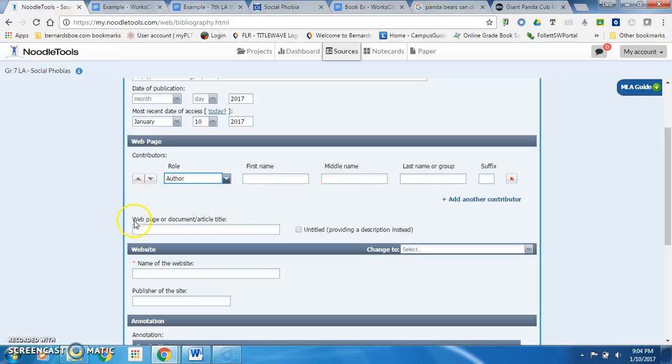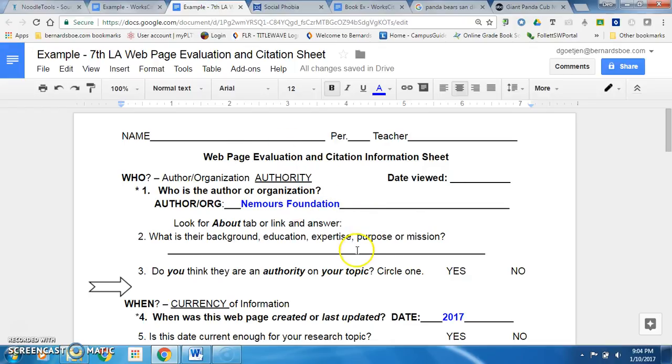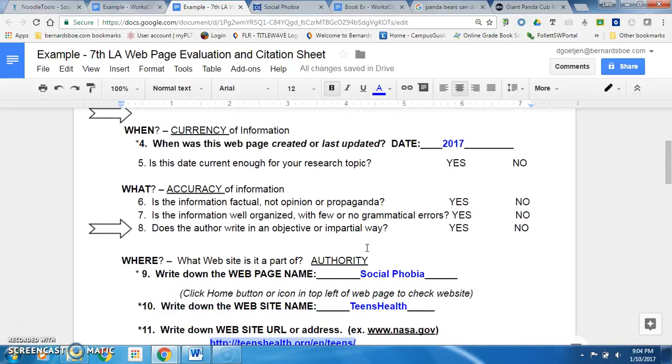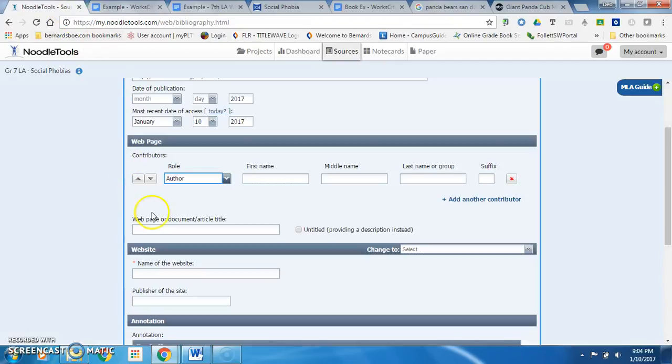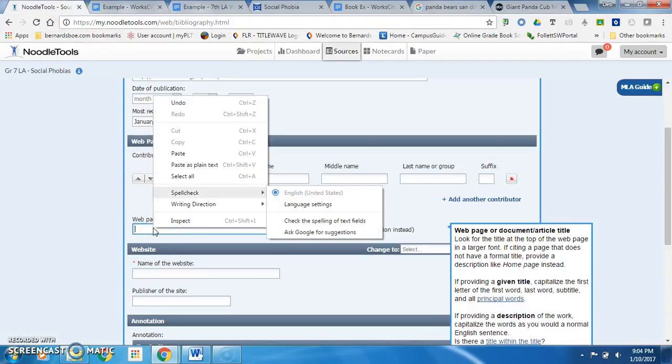The next box is the web page or document article title. So we go back to our citation evaluation sheet. We want the name of the web page. That's question number 9. And the name of my web page was Social Phobia. So that's what I would put into the web page field.